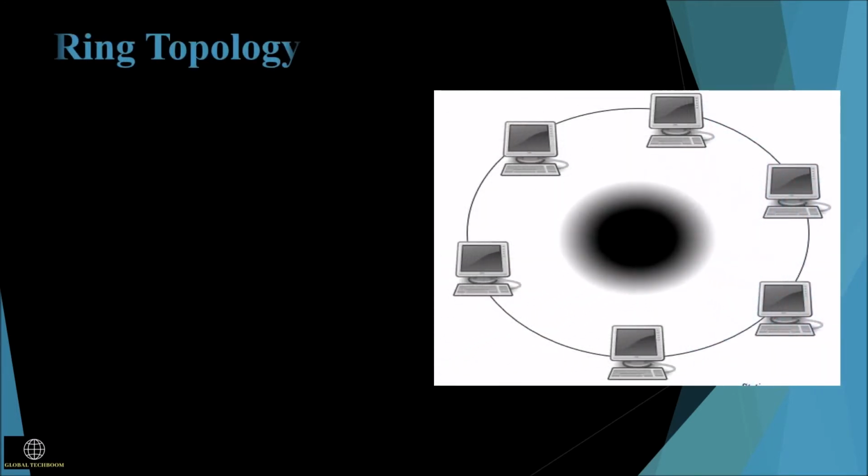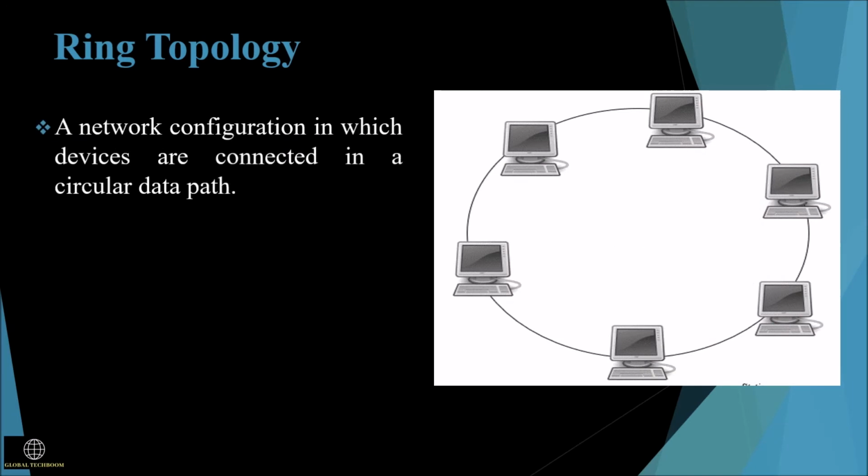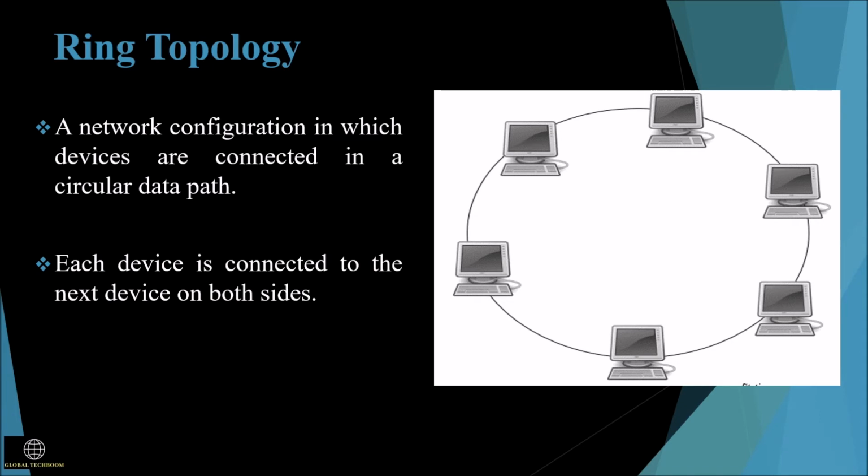Ring topology. A network configuration in which devices are connected in a circular data path is called ring topology. Each device is connected to the next device on both sides, like a point-to-point connection, and the first and the last devices are also connected. Here, the data flows in one direction. The device that receives the message from the previous computer will retransmit it to the next device. So the data is transmitted successively and it can't skip devices in between.